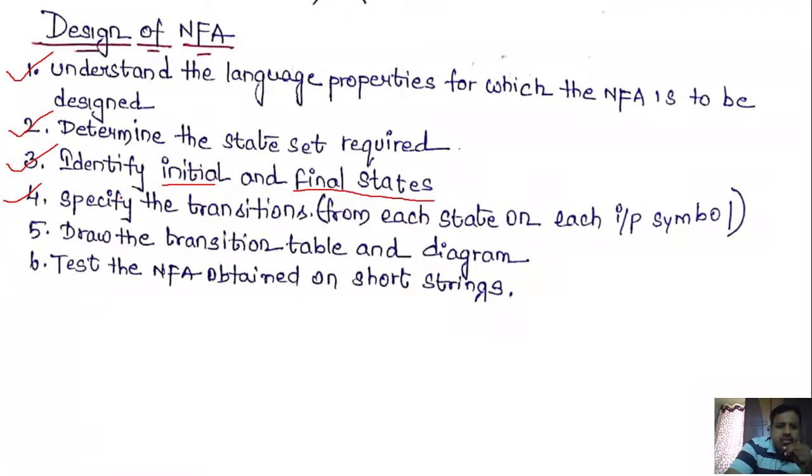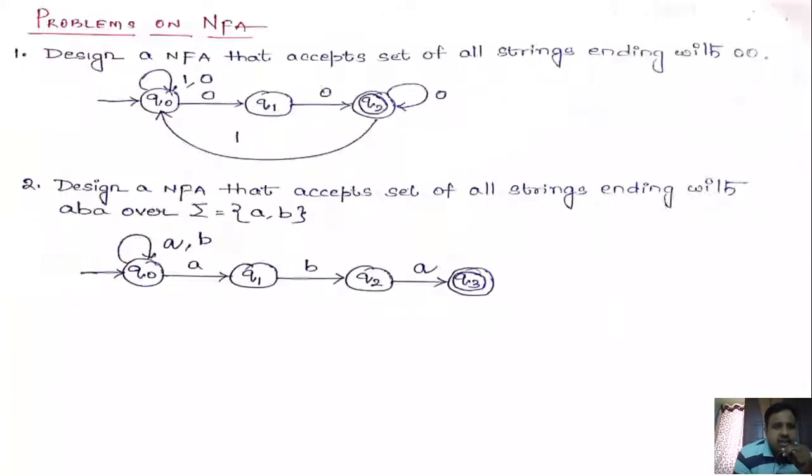Next, draw the transition table and diagram, and then test the NFA obtained on short strings. We need to check whether the NFA is accepting the valid strings or not. So these are the steps that we need to perform whenever we construct an NFA.